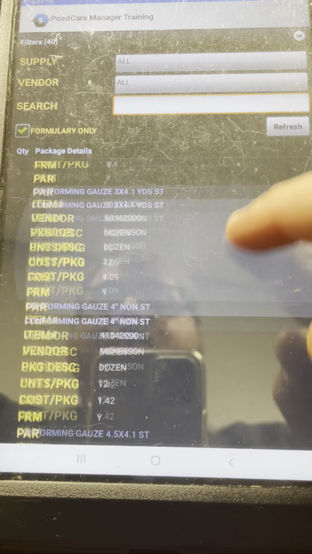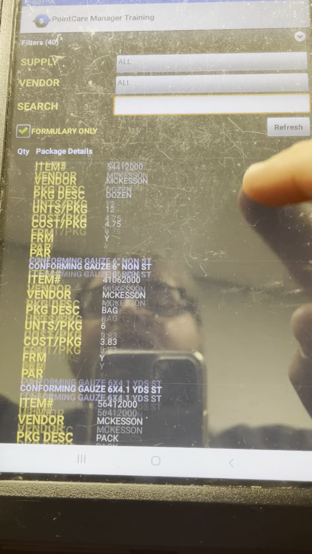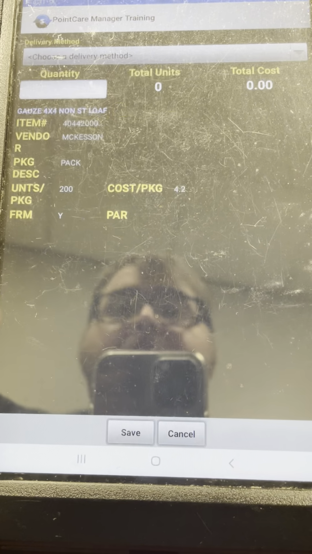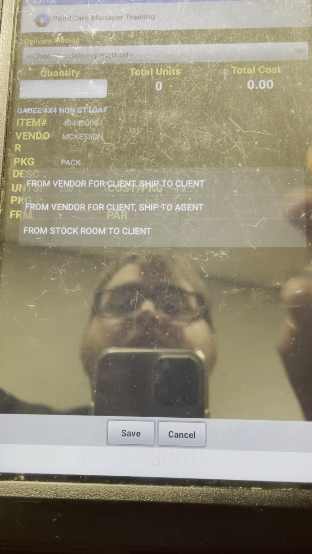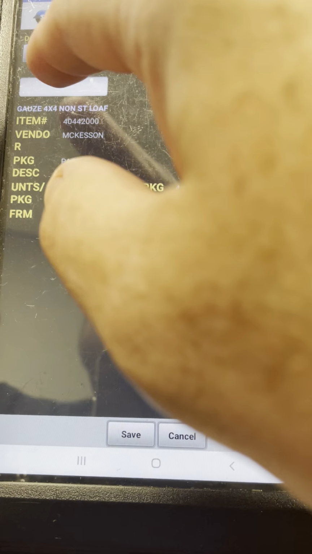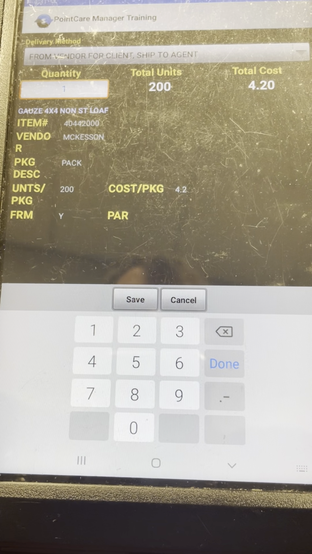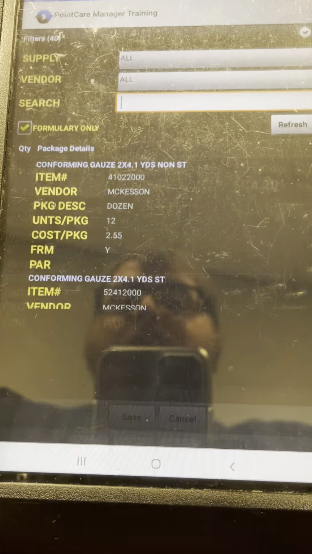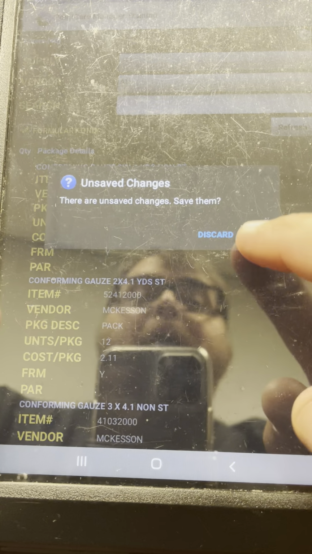You're going to find that 4x4 non-sterile loaf right there. The delivery method is going to change. It's not going to be from vendor to client, shipped to client. It's going to be from vendor to client, shipped to agent. In this case, the agent is you. You're going to click the amount that you used from your trunk stock. So that's 1 loaf. You're going to click save, and you're going to back up.